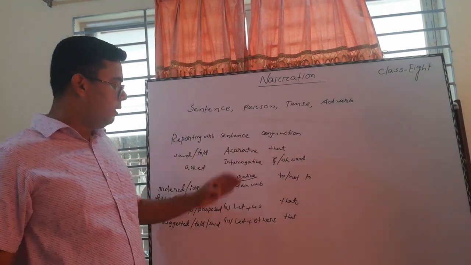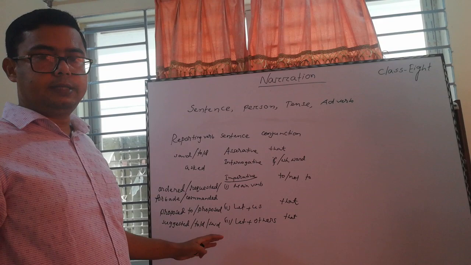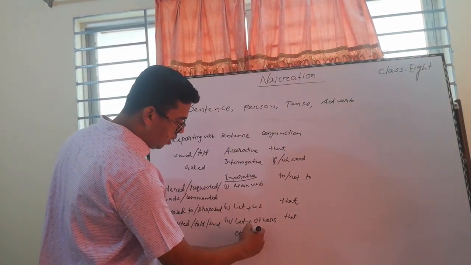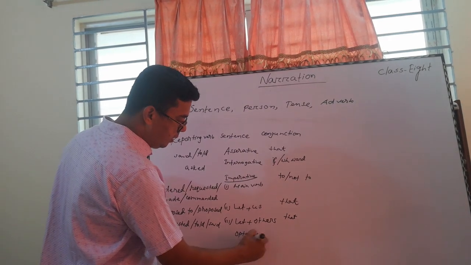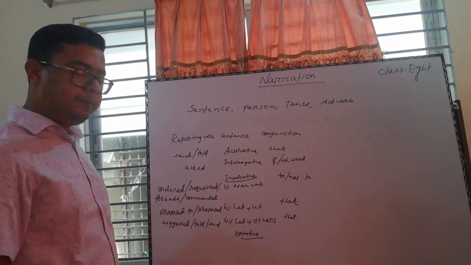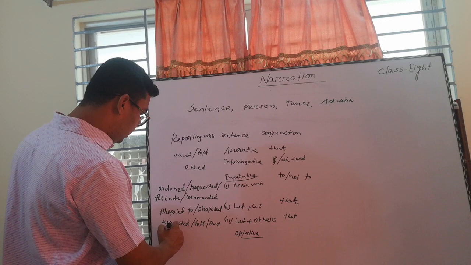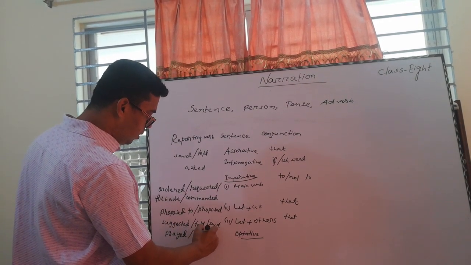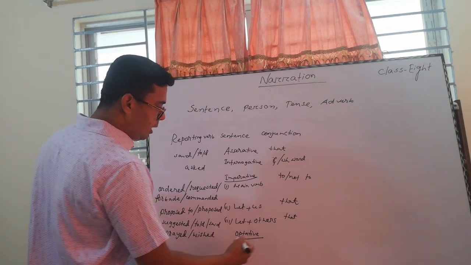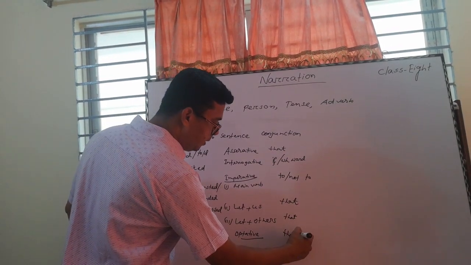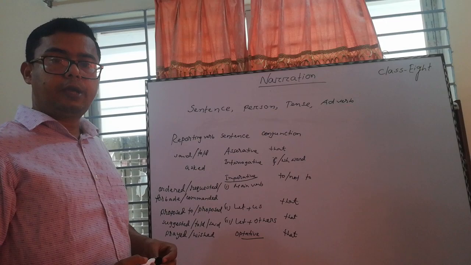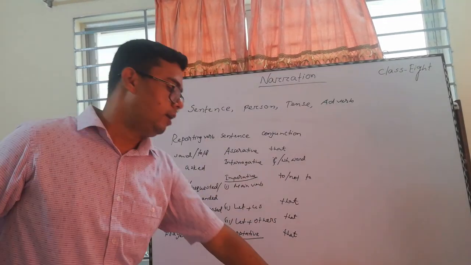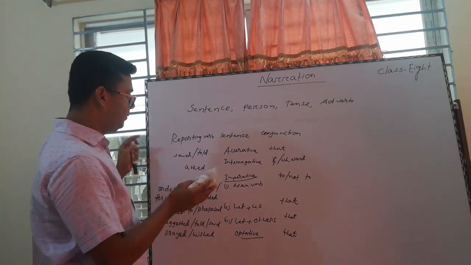Okay, we have discussed 3 sentences, and another sentence is optative. If it is optative, then we are bound to write prayed or wished, and the conjunction is that. Okay, have you written this? Can I erase this one? Okay, you have written this one.